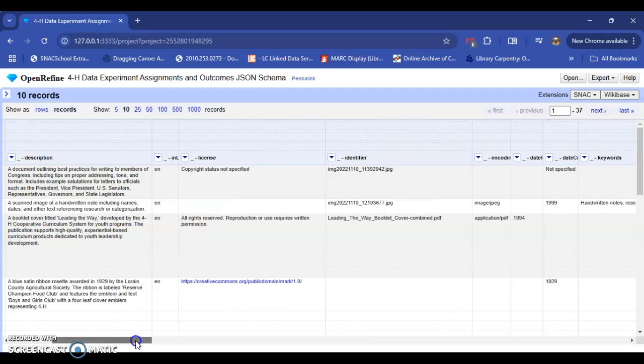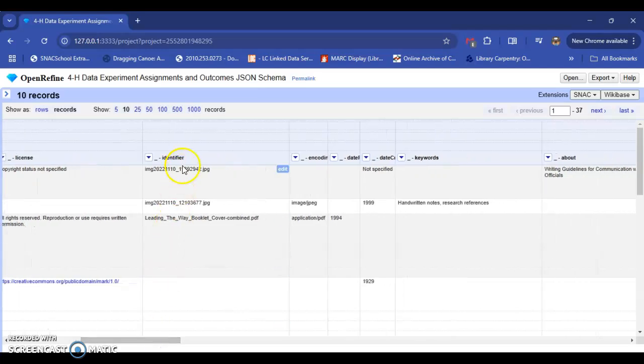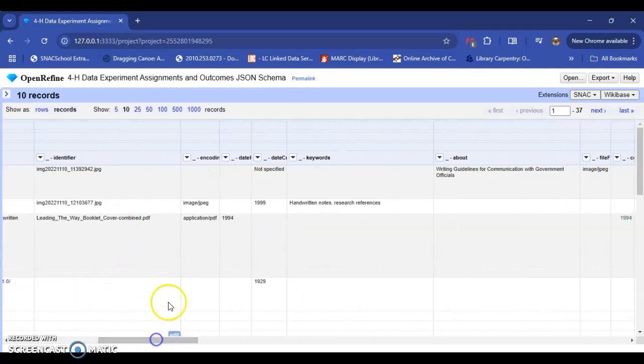The license, the identifier, which is the name of the file itself. You can see some are in JPEG format or PDF as well. And the encoding, so here you can see where it differentiated between image and JPEG and application and PDF.